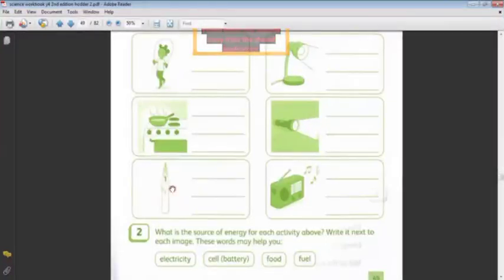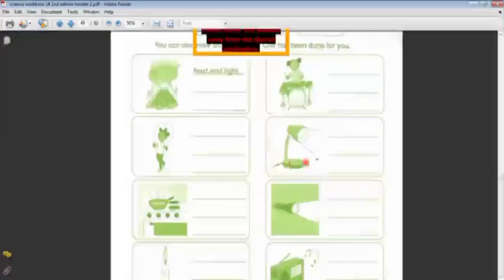Fuel. The flashlight? Battery. The cooker? Electricity. This lamp? Electricity.